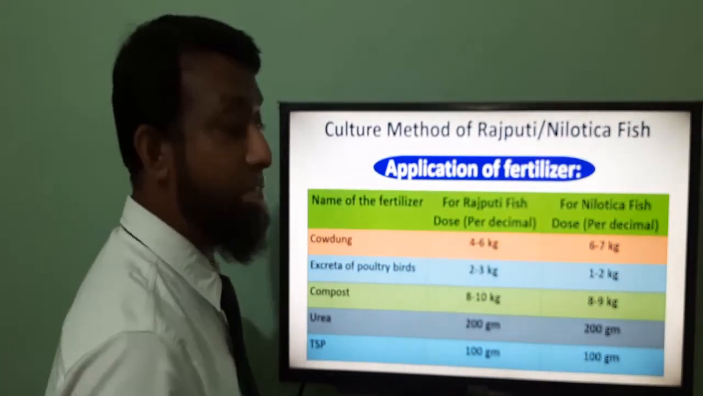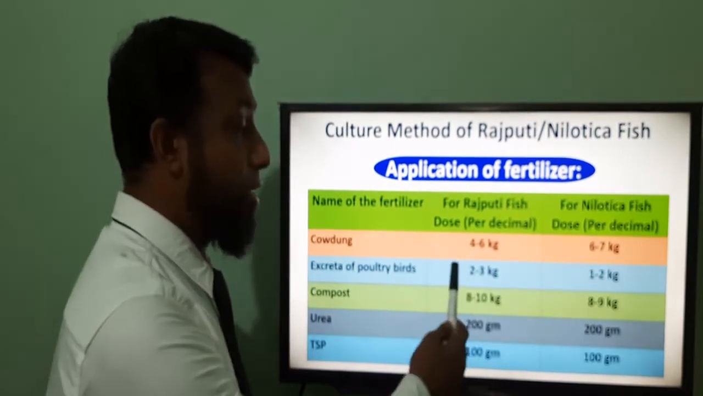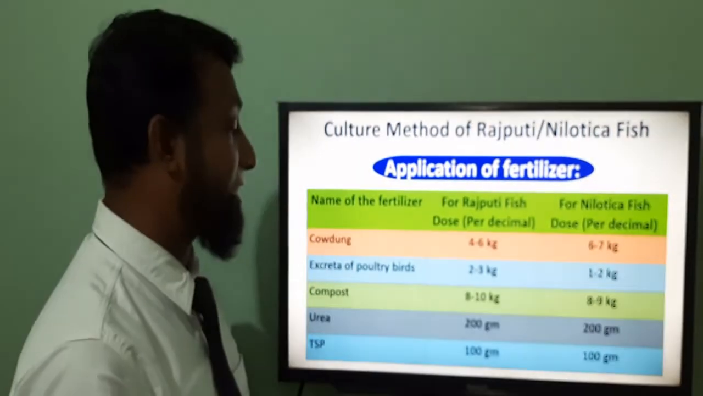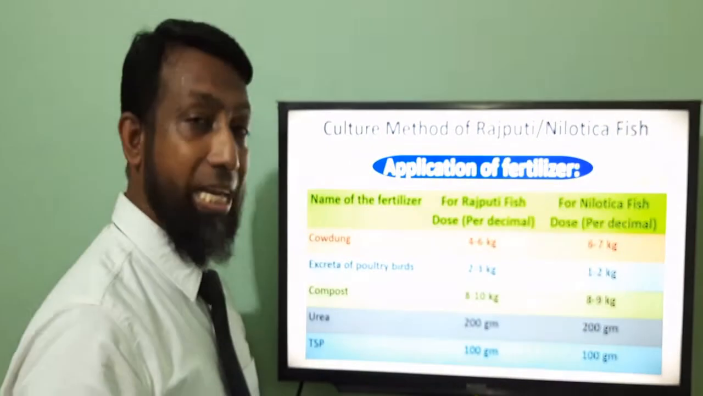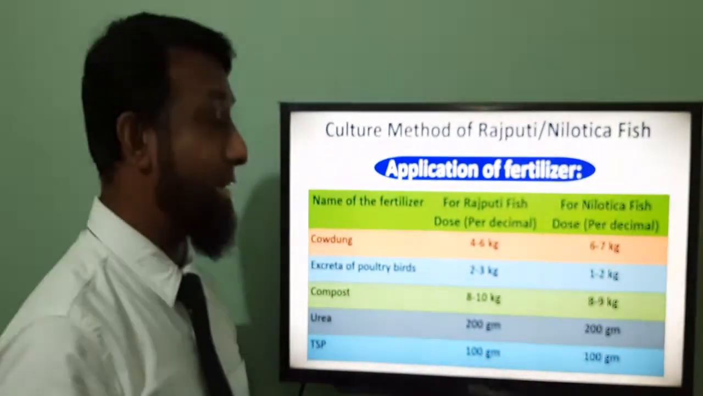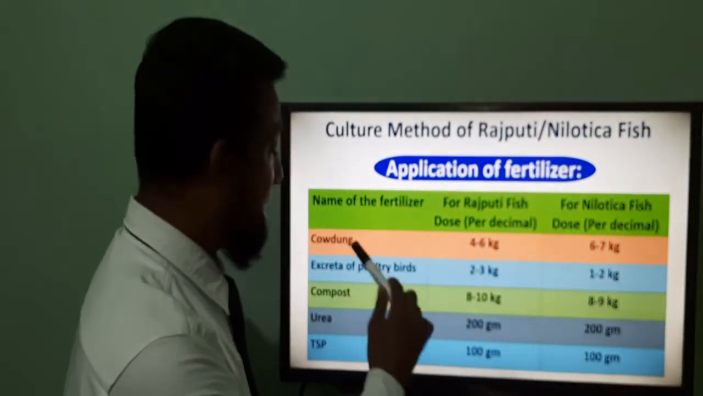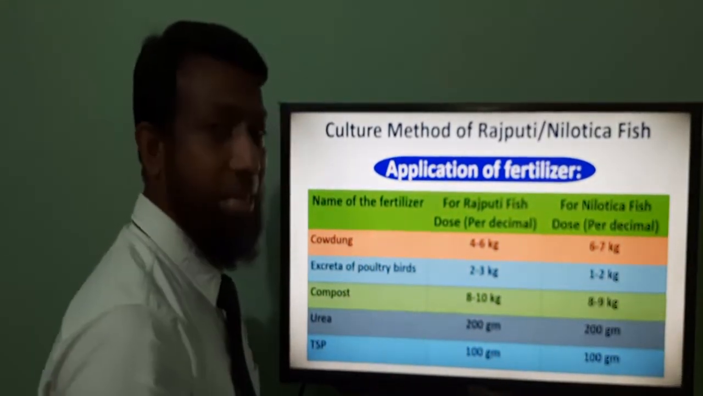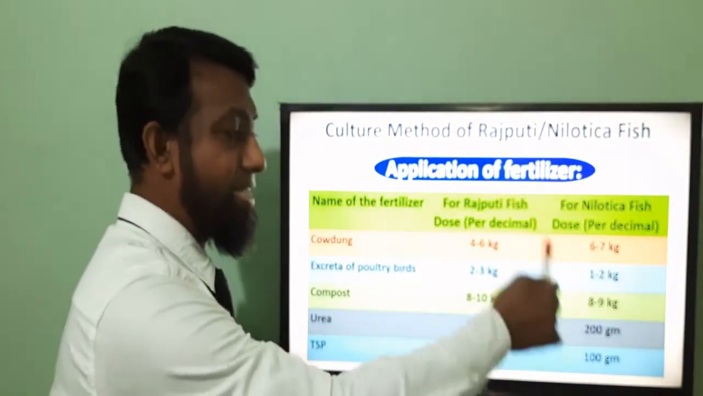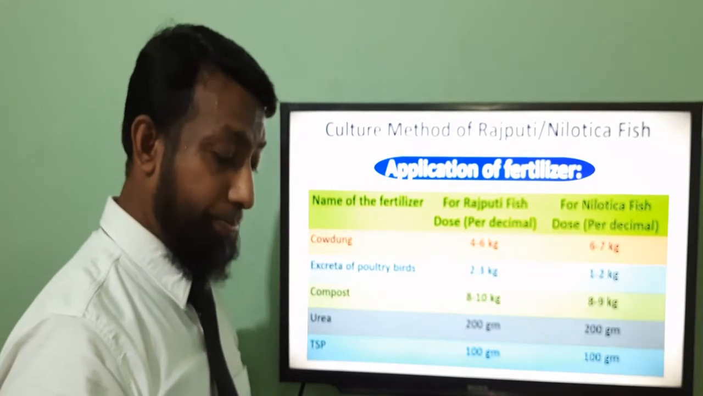For Rajputi fish, the doses per decimal will be 4 to 6 kg of cow dung, 2 to 3 kg of poultry excreta, then compost 8 to 10 kg, and urea should be 200 kg and TSP will be 100 kg. You see, for Nilotica fish, it is more or less the same, but cow dung and poultry excreta are a little bit different. So you have to apply this type of fertilizer in the pond.